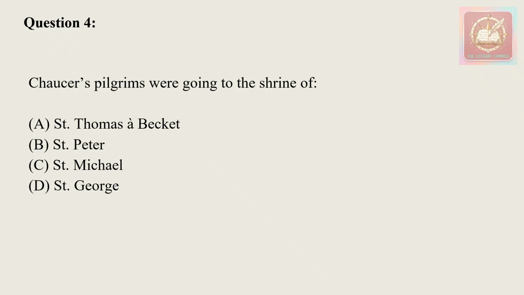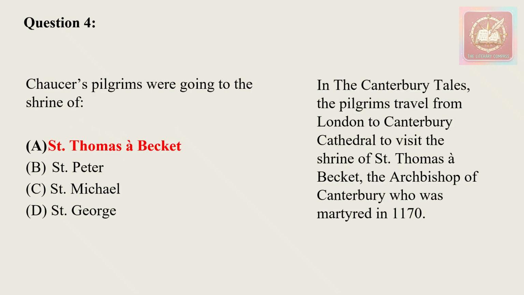Chaucer's pilgrims were going to the shrine of. So this is a very easy question, and I think everyone knows the answer. It will be option A, that is Thomas Becket. So in the Canterbury Tales, all the pilgrims travel from London to Canterbury Cathedral to visit the shrine of Saint Thomas Becket, who was the Archbishop of Canterbury and who was martyred in the year 1170, and whose story we can find in the work of T.S. Eliot, that is Murder in the Cathedral, right?